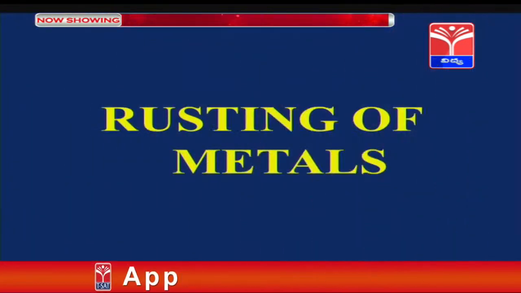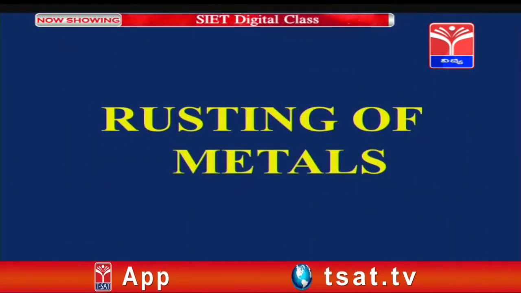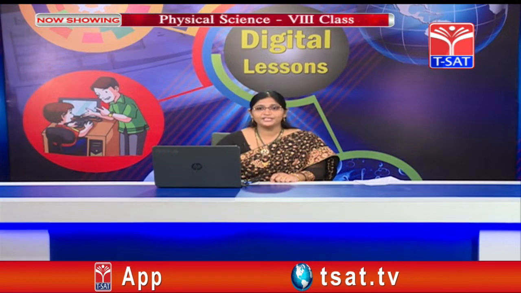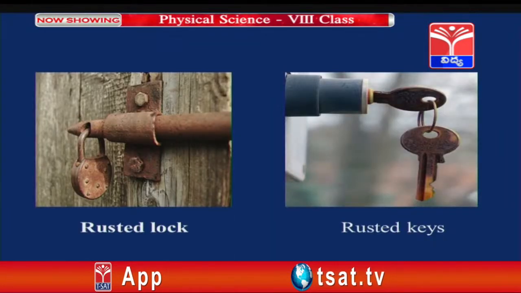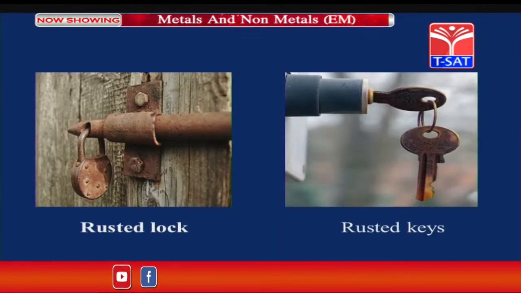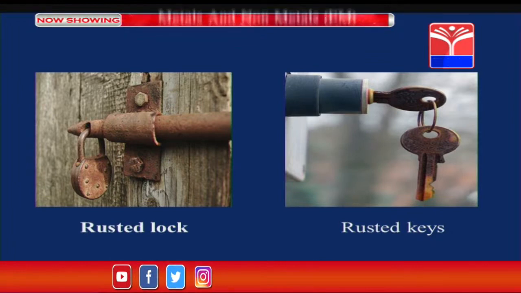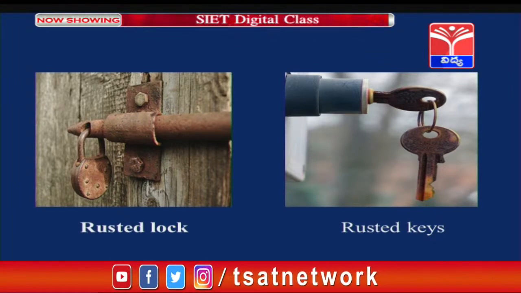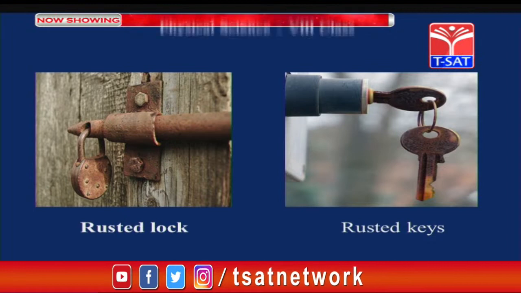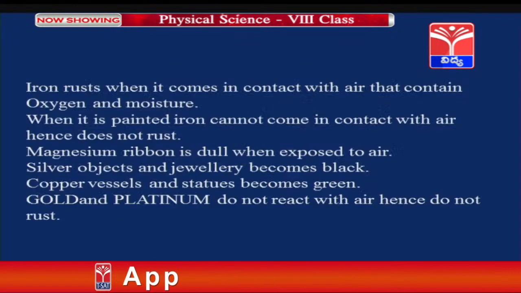Now let us go to the next topic, that is rusting of metals. What is that? Rusting of metals. Did you hear about this? What is rusting of metals? See here in this picture. This is a rusted lock and these are the rusted keys. How is the rust formed? Why is the rust formed? How can we stop it from rusting? That we will see here.